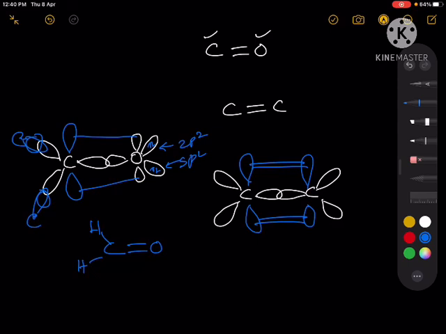But to explain the actual reactivity of a carbonyl group, we need to invoke the molecular orbital theory, because only then can we explain the reactivity of a carbonyl group, and that we will discuss in the next video.